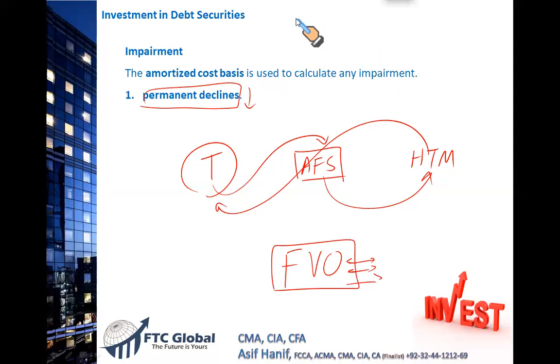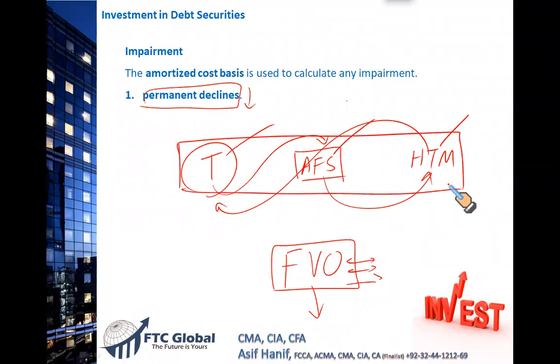Ross asks, will this option be given? It's totally up to the choice of the management, how they want to treat their investment. They can take it as available for sale, trading, or held to maturity. It is advisable to select any of these categories because you can switch around. But once the fair value option is elected, there is no way back. You have the option at the acquisition date to decide. But if you have elected the fair value option, no way to turn back. It is recommended that you elect any of these 3 so that you can switch around, you can move around.